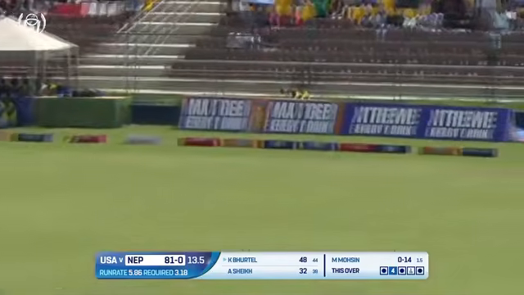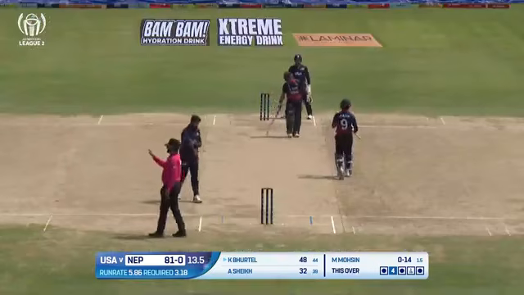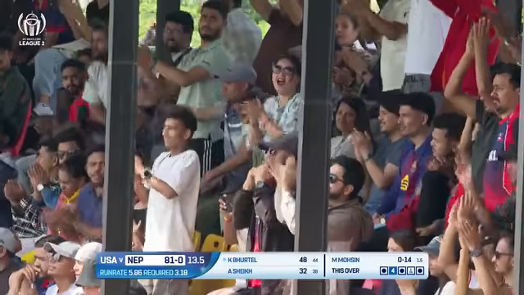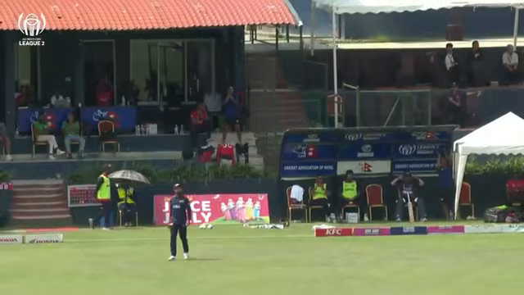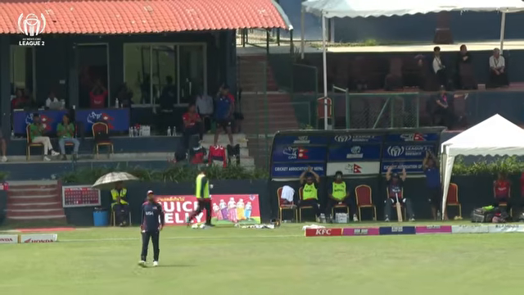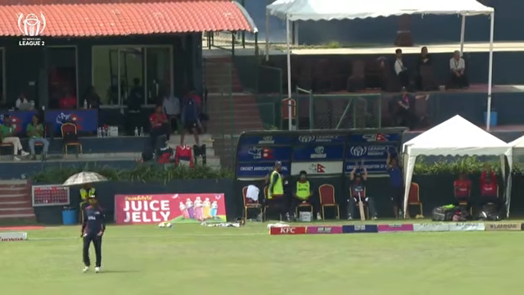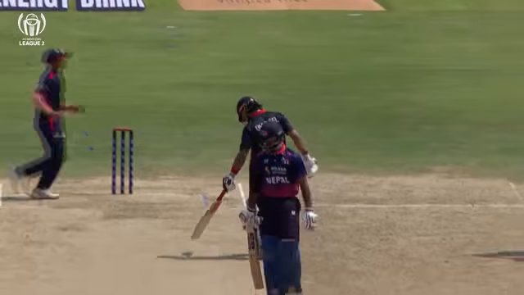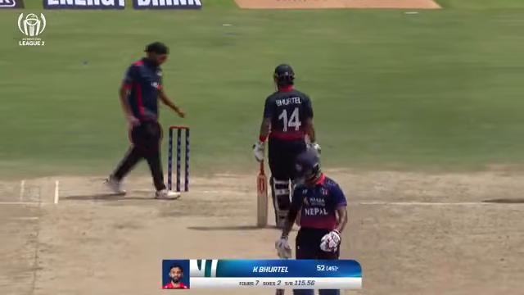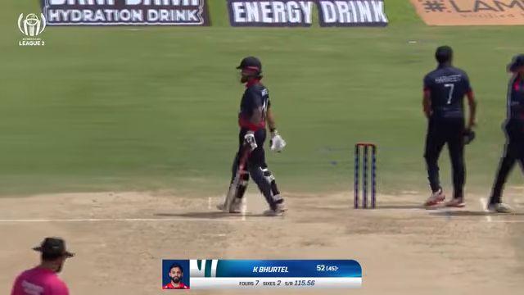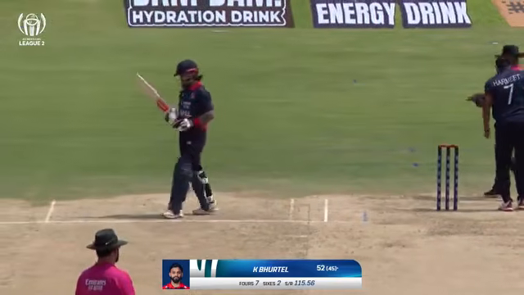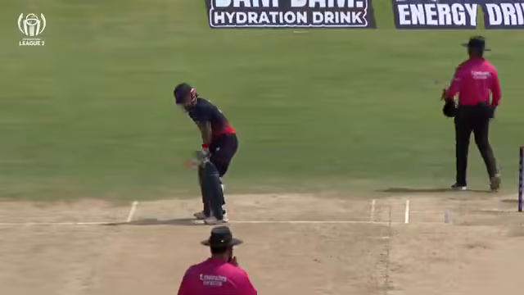Sweeps it well, gets to his 50 in grand style. Kushal Bhurtel, take a bow. This is his comeback game, and what a way to put on a show in front of a packed stadium. 10th 50 in one-day international cricket for Kushal Bhurtel. He is a class act, he is a magician with the bat, and he is a treat to watch.